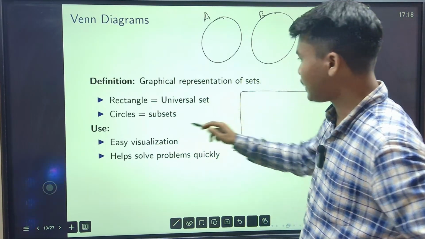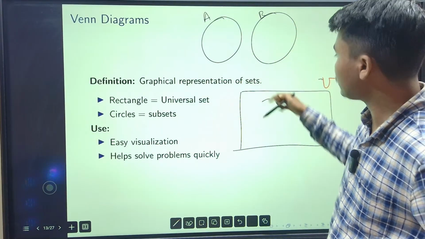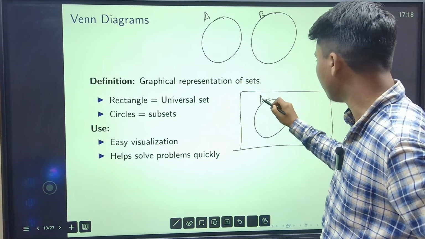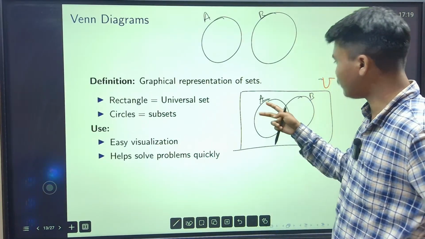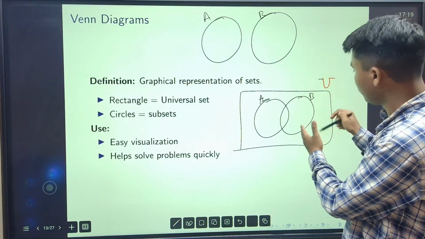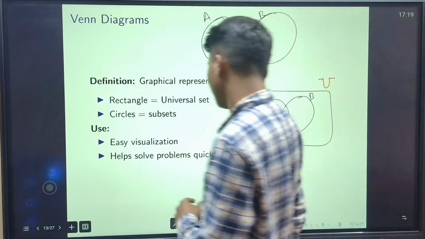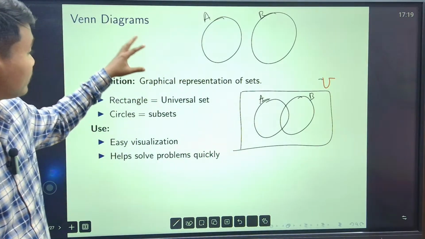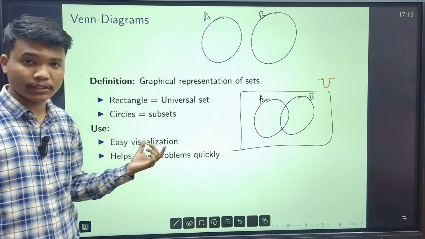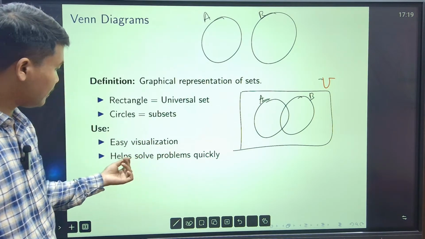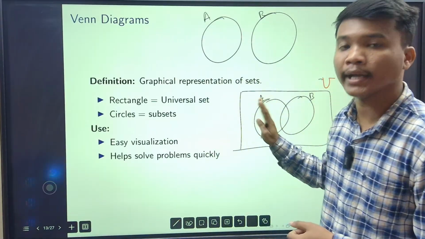এবার সাবসেটগুলোকে সার্কেল দিয়ে ডিনোট করা হবে। দেখ যে কোনো সেটই তো ইউনিভার্সাল সেটের সাবসেট। এবার এটা মানে হচ্ছে আমার A সাপোজ, আর এটা হচ্ছে আমার B সাপোজ, রাইট? So this is universal set. There may have some more sets, C, D, more sets, but generally we discuss about two. Why we need this diagram? So Venn diagram is easy visualization. It is easy to visualize and helps to solve problems quickly. So we'll solve some problems here quickly using Venn diagram only.